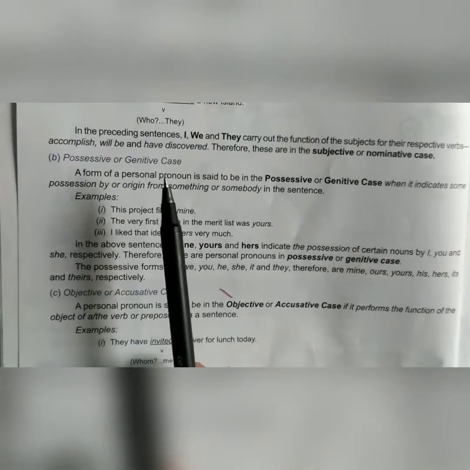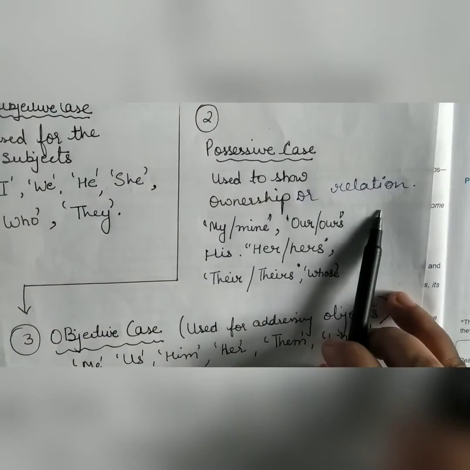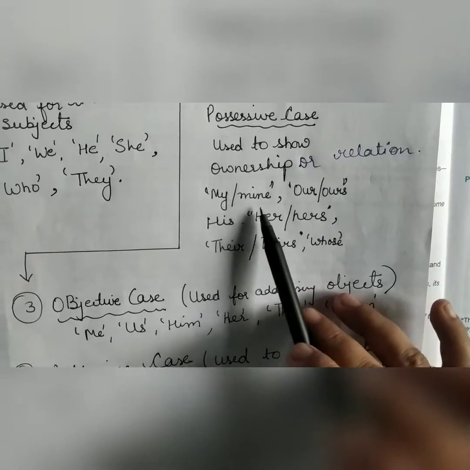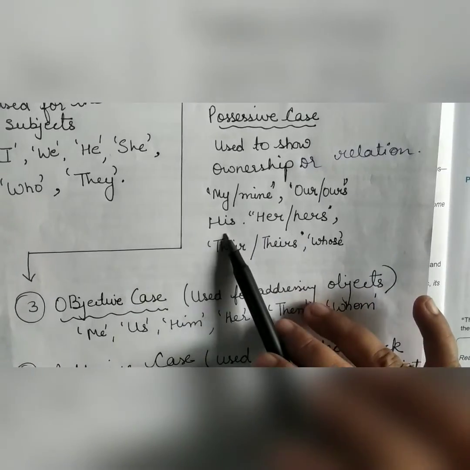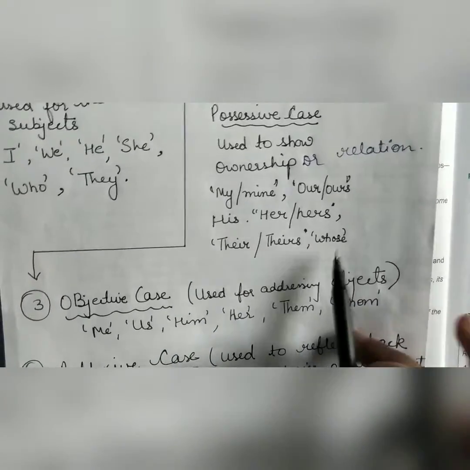Now see the second case, that is the possessive or genitive case. A form of a personal pronoun is said to be in the possessive or genitive case when it indicates some possession by or origin from something or somebody in the sentence. Or, children, you can say this possessive case is used to show ownership or relation. See, my, mine, our, ours, his, her, hers, their, theirs and whose, right?